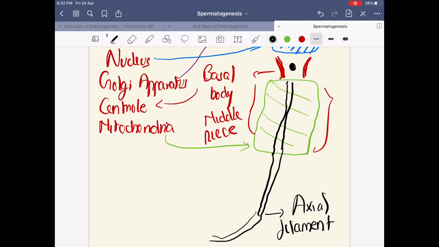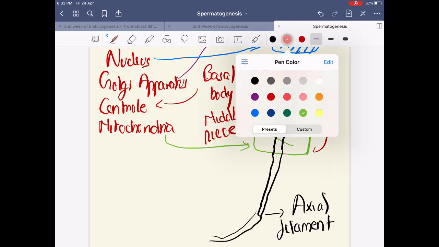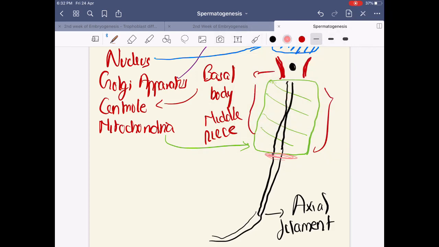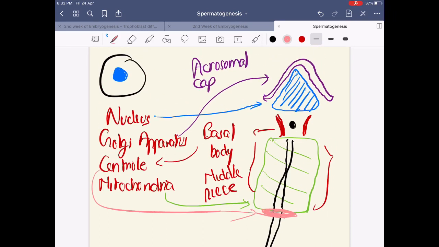Between the junction of the middle piece and the tail of the sperm, you have an annular ring. What do you call that part? That is called the annulus, which is also believed to have formed from the centriole.